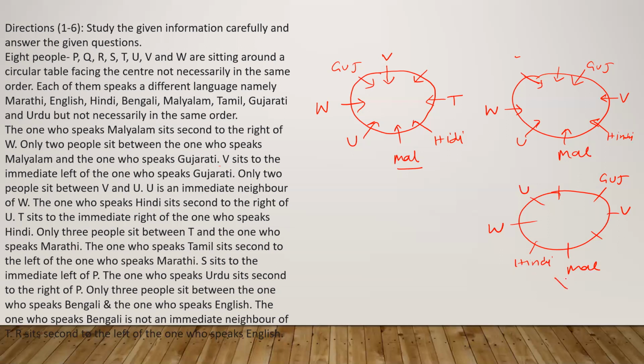So this cannot be possible. No, this is possible here. T sits immediate right. Okay. T sits immediate right of the one who speaks Hindi, so this is not possible here. See everyone, T sits immediate right of the one who speaks Hindi because V is already sitting here. And these two figures are possible. This figure is completely gone.